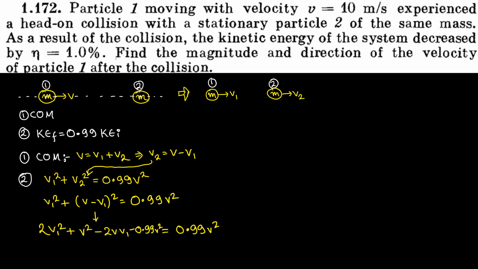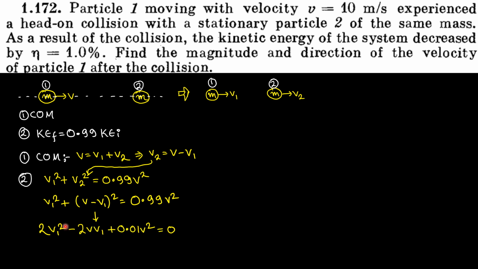Now v square minus 0.99 v square is nothing but 1 minus 0.99, which is 0.01 v square. So plus 0.01 v square, isn't it? Now we have the equation 2v1 square minus 2v v1 plus 0.01 v square is equal to 0.